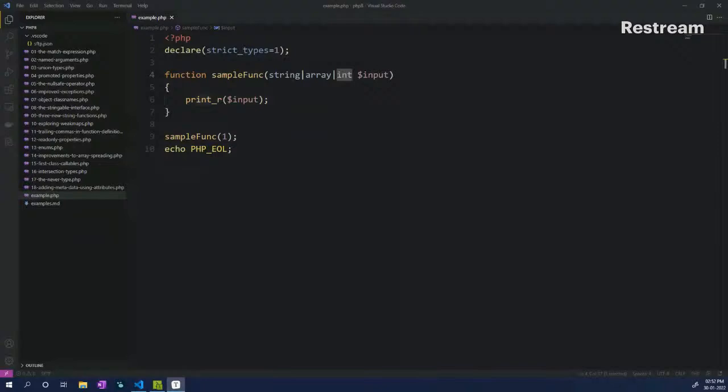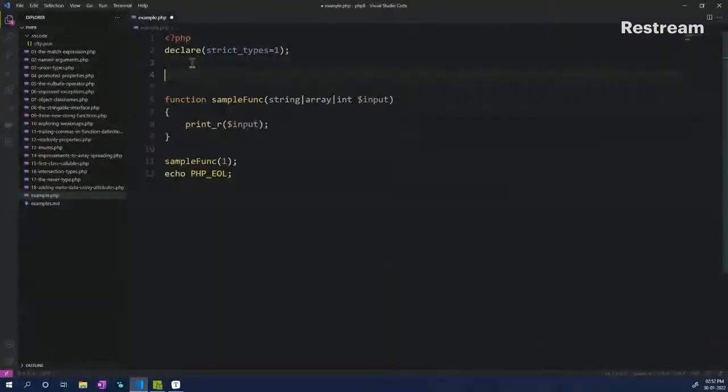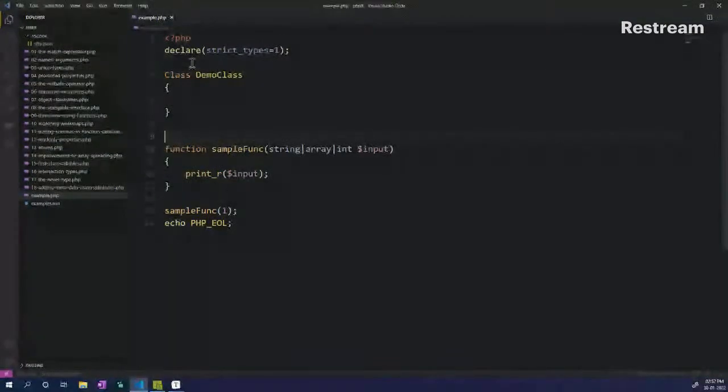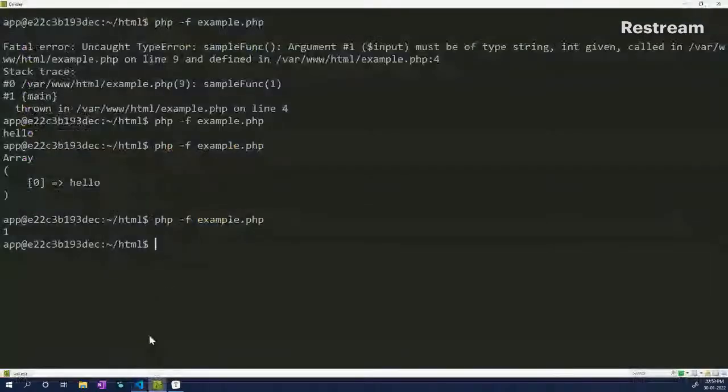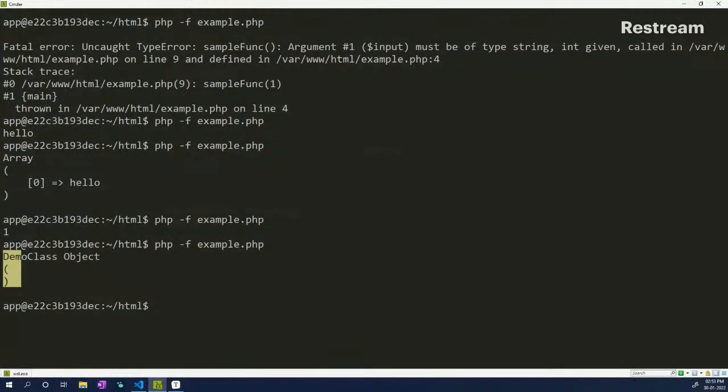So what about classes? Can we do that? Yes, we can. Let's declare a demo class right here. Save that. And we can actually put in another pipe and put in the class name to accept it, save it. And here at the very bottom, we will declare the class and pass it in. We declared the class right here. We'll initialize the class here and save it. And hopefully it works. Yep. Here we get the object returned.